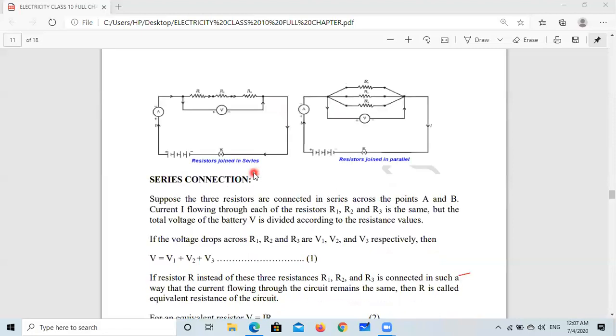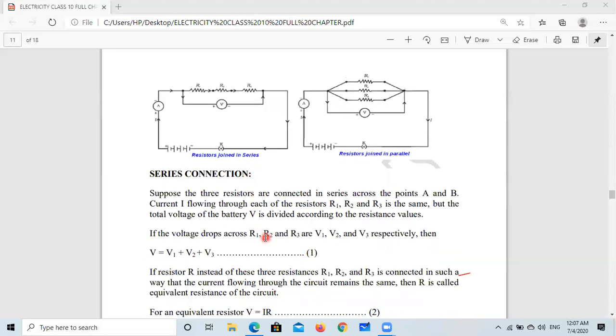Now we want to derive the formula for series connection. If you want to replace all three resistances, without disturbing the flow of electric current and voltage, with a single resistance, that single resistance in place of the three is known as the equivalent resistance. Suppose the three resistors are connected in series across the points A and B, with R1, R2, R3.